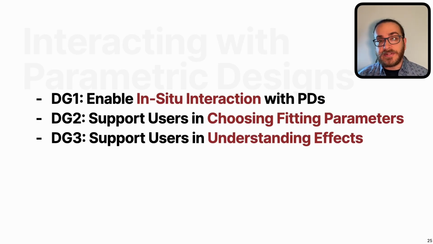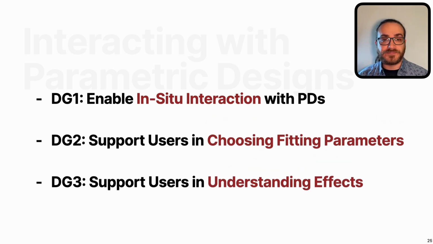Looking both at the literature and this existing status quo in product configurators, we settled on these three high-level design goals. We want to enable in-situ interaction with parametric designs or customizers. We're dealing with designs that will be fabricated and therefore are intended for a specific location or environment most of the time. We also want to support users in choosing correct or fitting values for the parameters. They should be able to navigate and understand this design space that each customizer provides to them. And lastly, we want users to understand the consequences of their choices early on, before anything is fabricated and tested.